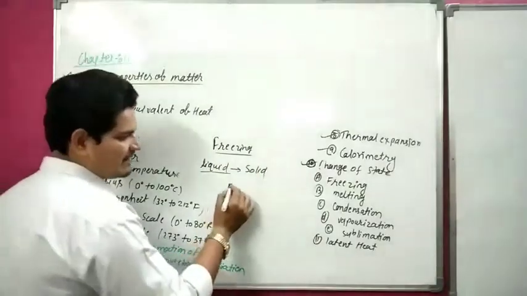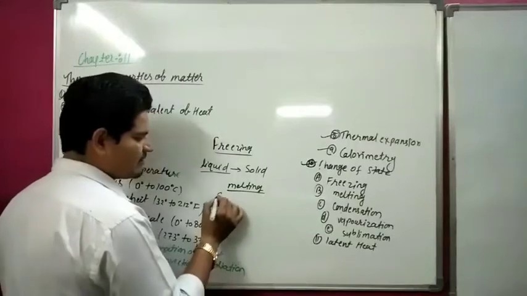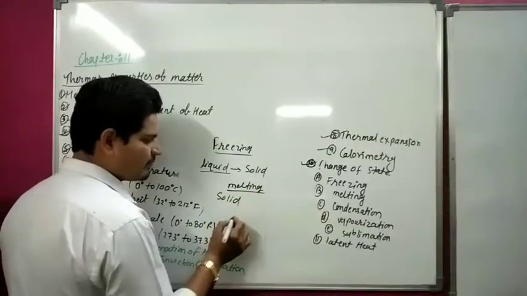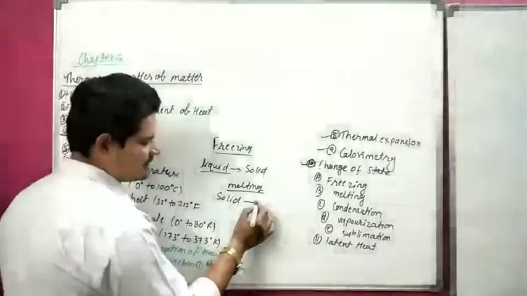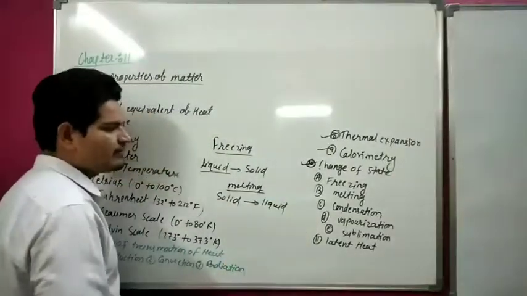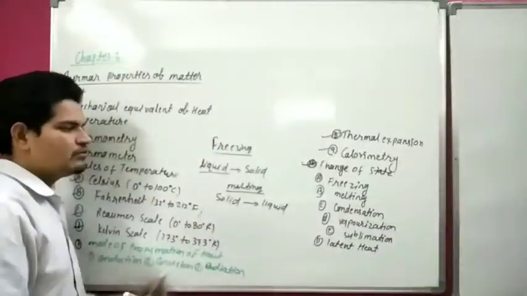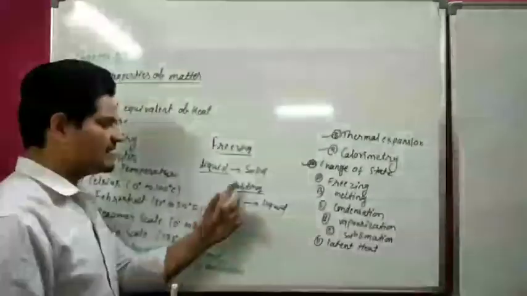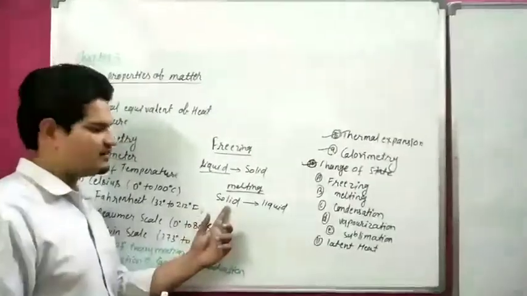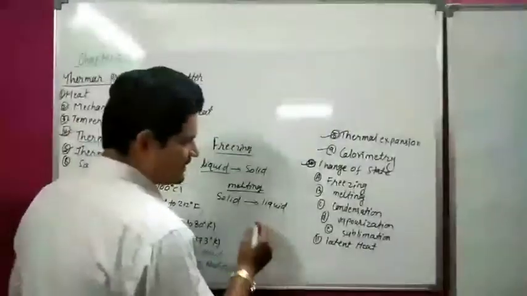Second is melting. In melting, matter changes its solid state into the liquid state. So in freezing, liquid changes its state into solid, and in melting, solid changes its state into liquid. Condensation.